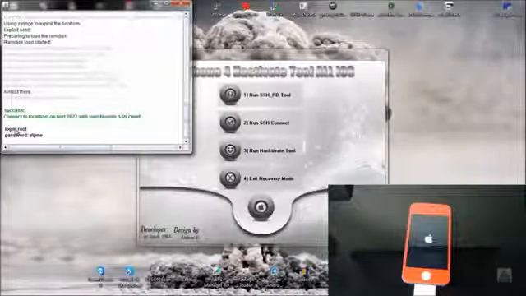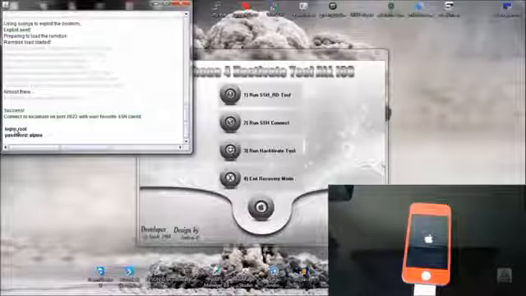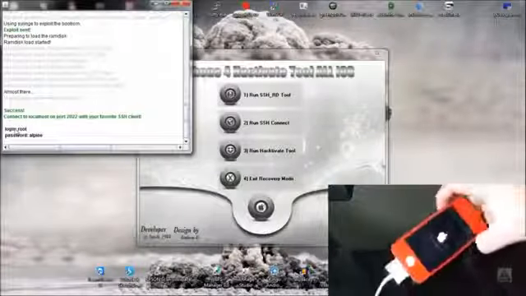Once you see "successful" in green letters, you know that the SSH tool is done. Your phone will look like it's in restore mode, and now we can click number 2.